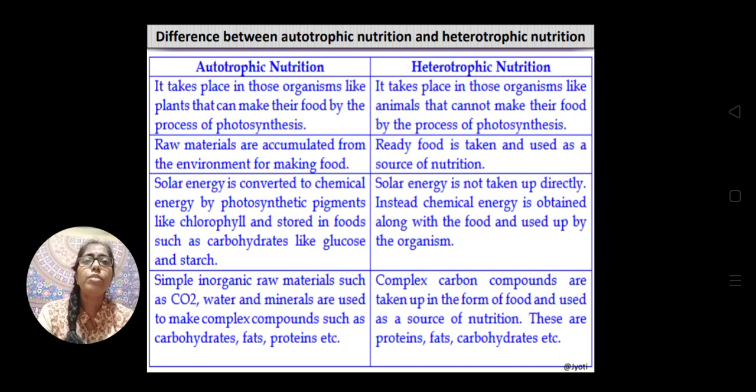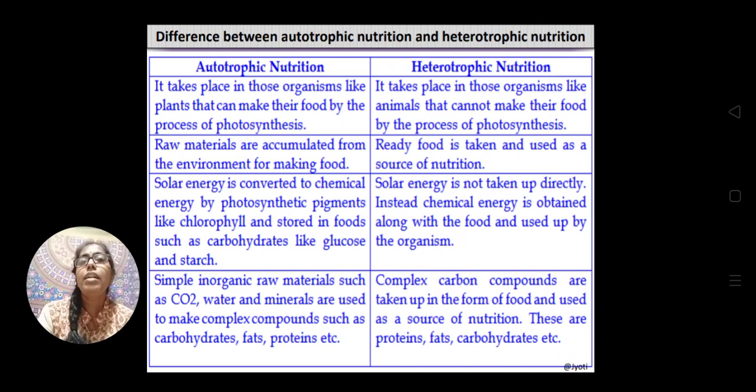Now let me tell you some of the differences between autotrophic nutrition and heterotrophic nutrition. Autotrophic nutrition takes place in organisms like green plants, which can prepare their own food by photosynthesis. But heterotrophic nutrition takes place mainly in animals, bacteria and fungi, which cannot make their food due to the absence of chlorophyll pigment, and they depend on others.